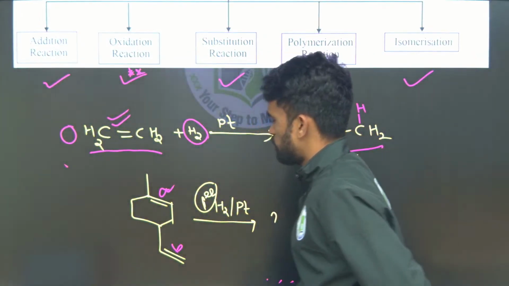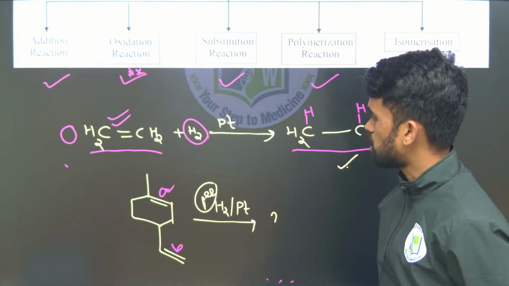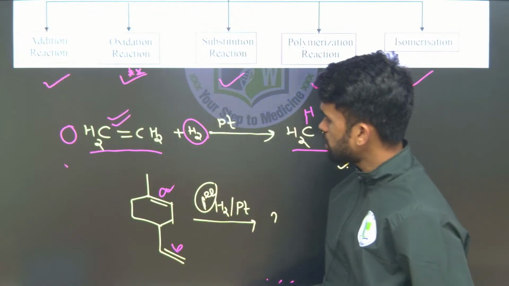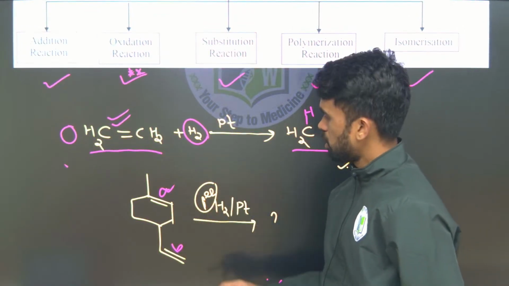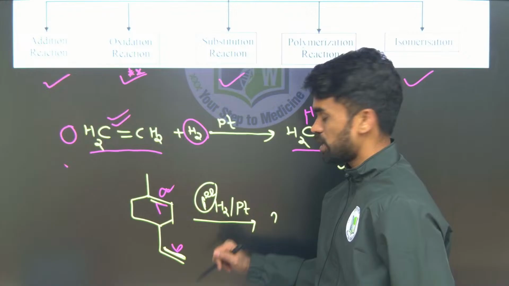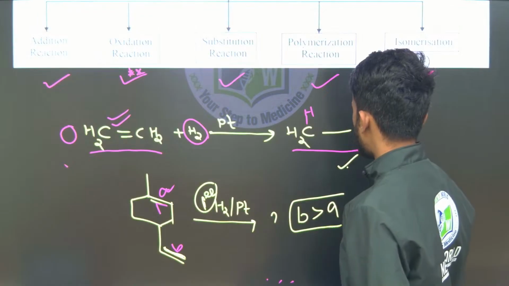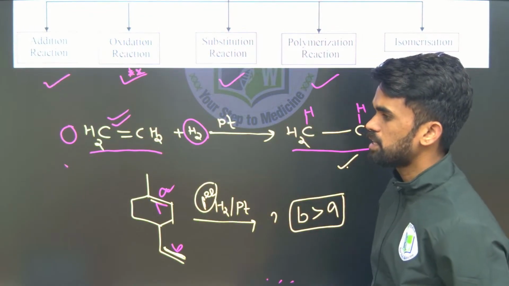Only one equivalent of hydrogen in presence of metal catalyst is provided. Now they are saying this is A alkene, this is B alkene. Out of A and B, which double bond will be more reactive? How can we decide that? The reactivity of the double bond depends on stability. So this is the more stable alkene, so less reactive. This is less stable, so more reactive. So B will be hydrogenated first, then A. So the reactivity of the B double bond is more than the reactivity of A. So like this you can expect a question.